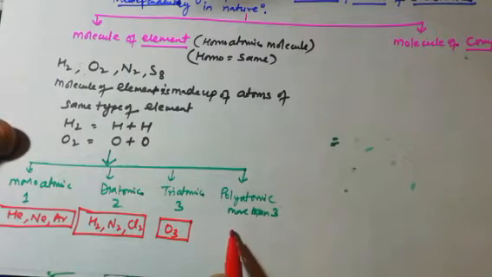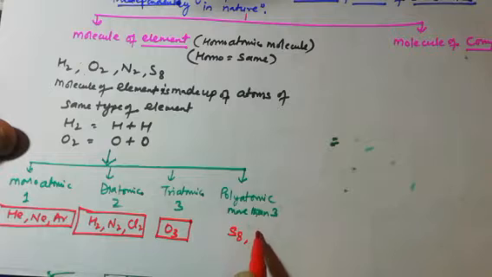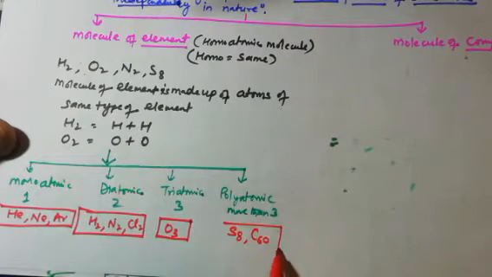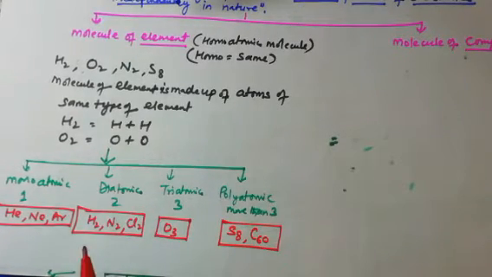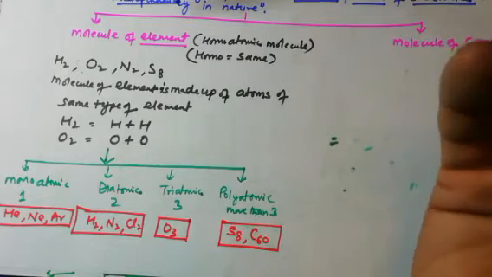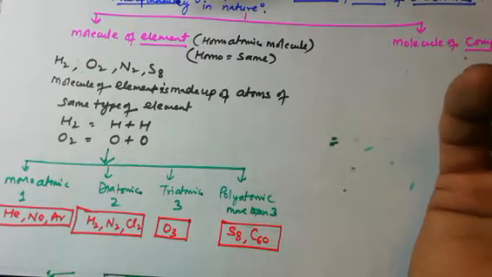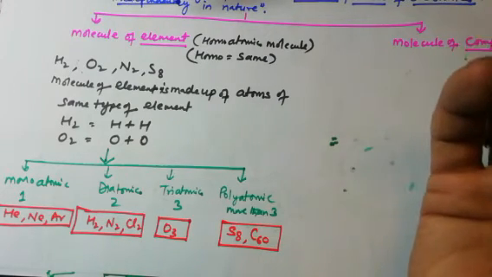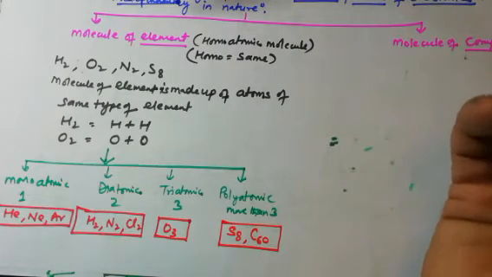Polyatomic examples are S8 and C60, which is an allotrope of carbon. Some metals and other atoms such as carbon and silicon have complex structures, consisting of a very large indefinite number of atoms bonded to each other.